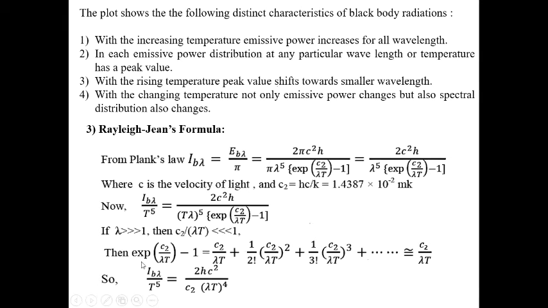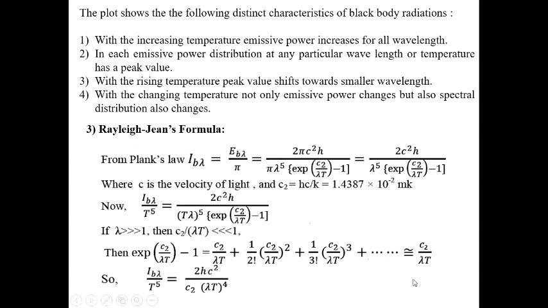So this is basically e to the power x minus 1. This series will be e to the power x minus 1, so it will be expanded. This is x plus 1 by 2 factorial x square plus 1 by 3 factorial x cube, in this way. Because c2 by lambda T is very small, we neglect the other terms. So this is c2 by lambda T.